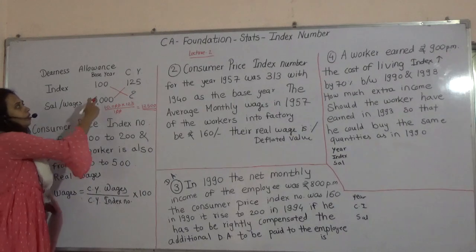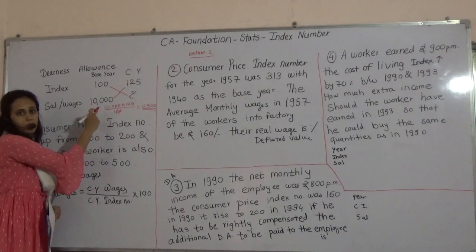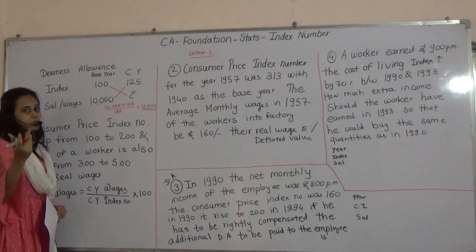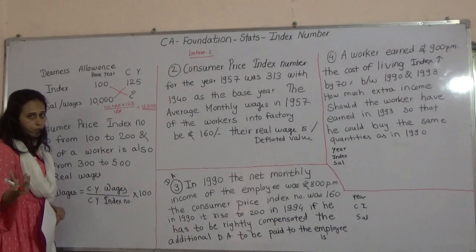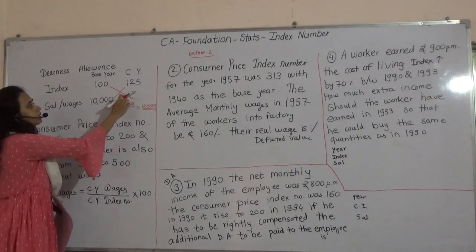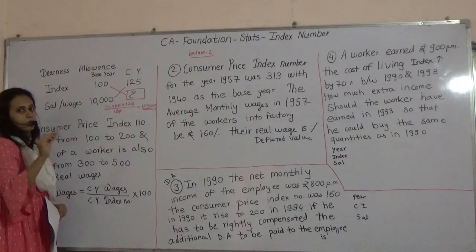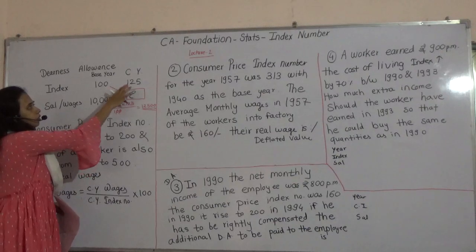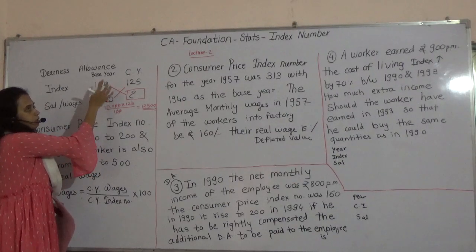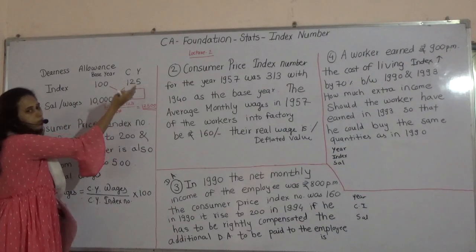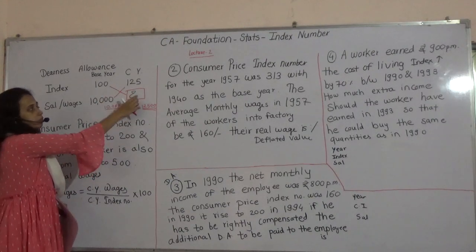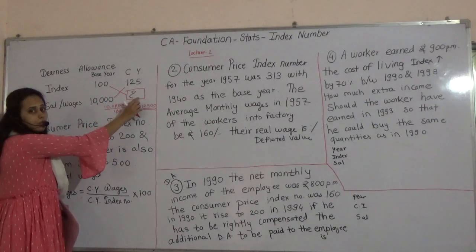One more thing, if they have given you all the figures and if they ask you what is the extra additional DA has to be paid or like this, in that case ignore current year salary. Everything you have to put like this. Base year always 100, current year whatever they have given 10,000. Sometimes they will provide this information also.